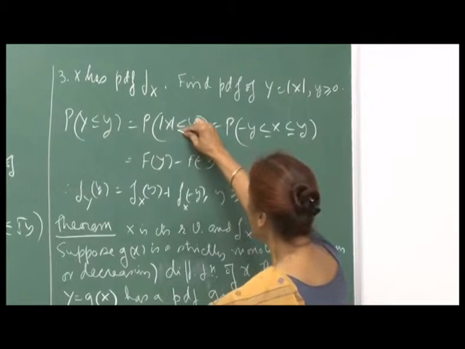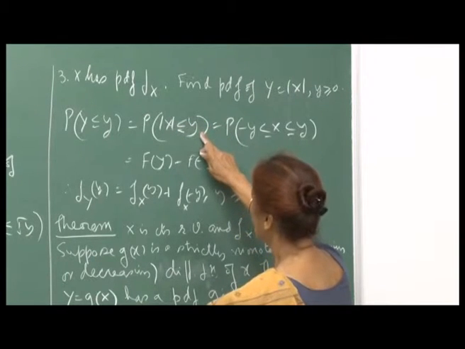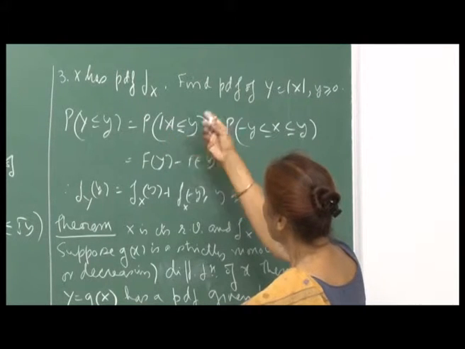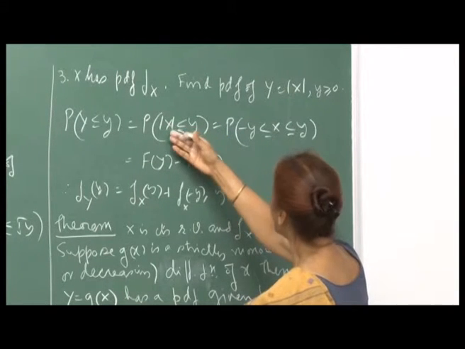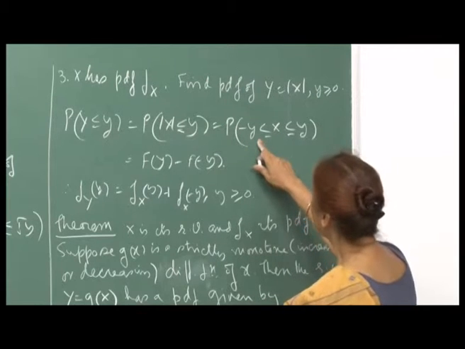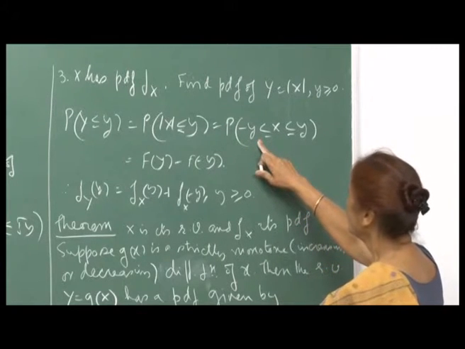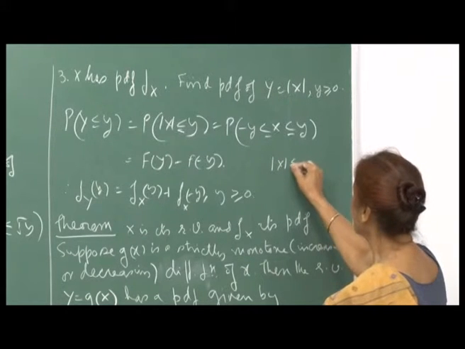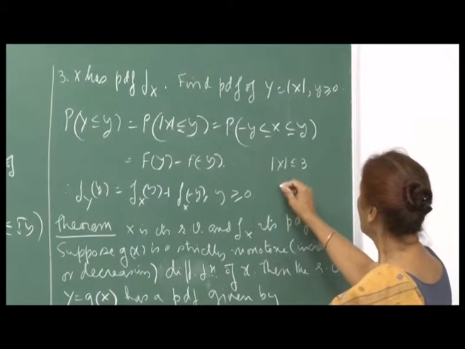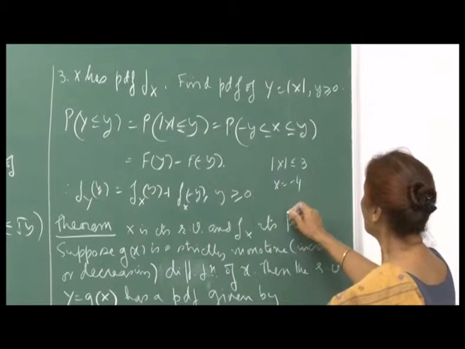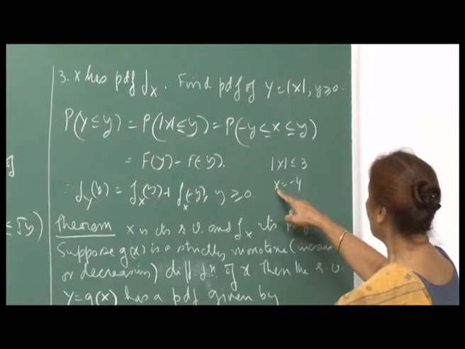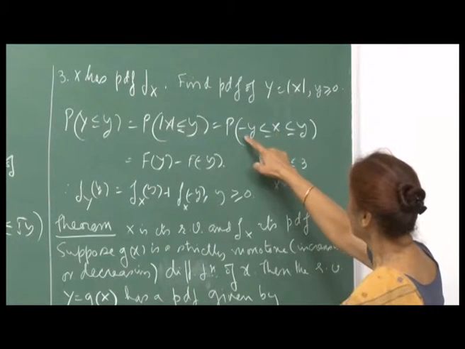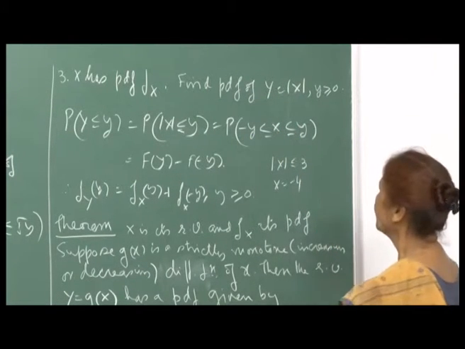Because the absolute value has to be less than y, a positive number. If you are saying that mod x should be less than or equal to 3, then your x cannot be minus 4, because the absolute value of x would be 4, which is not less than 3. So the values of x have to be between minus y and y, right.